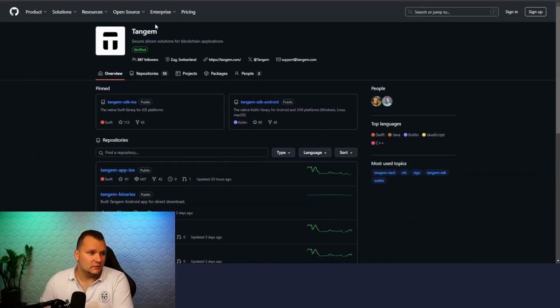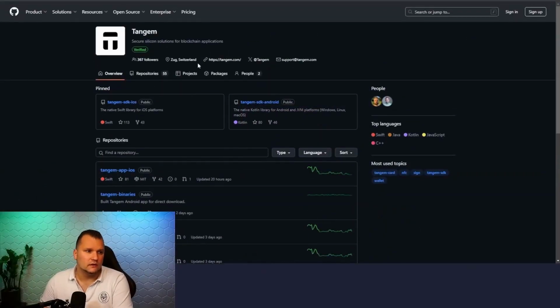So no panic. Whether you use the ring or the Tangem card, whether you use it with 24 words or without 24 words, you can always access it because they provide an APK version on GitHub that you can download. You might know this from various games that are not available in the App Store. There is always an APK version or other files. Of course, you have to be careful, so always make sure it's from Tangem itself.